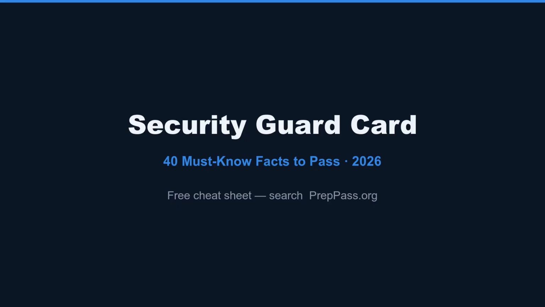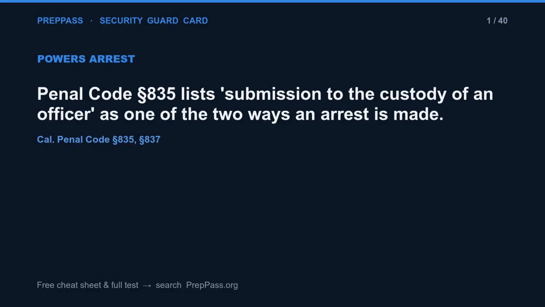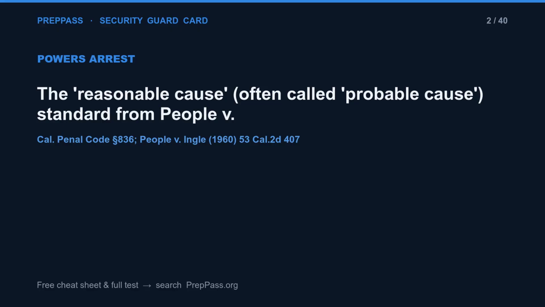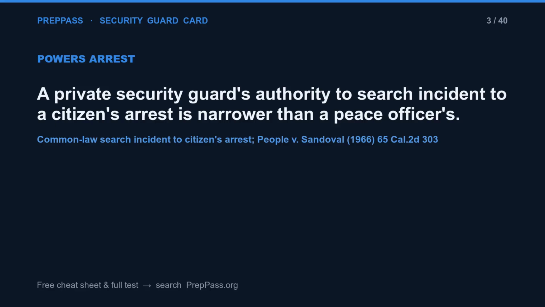Let's go. Penal Code Section 835 lists submission to the custody of an officer as one of the two ways an arrest is made. The reasonable cause, often called probable cause, standard from People v. A private security guard's authority to search incident to a citizen's arrest is narrower than a peace officer's.